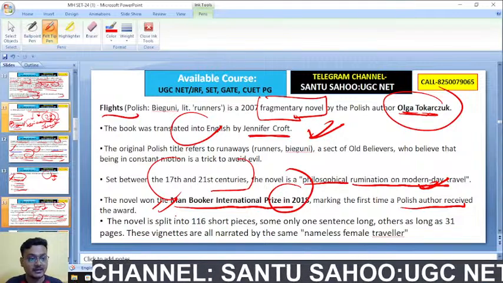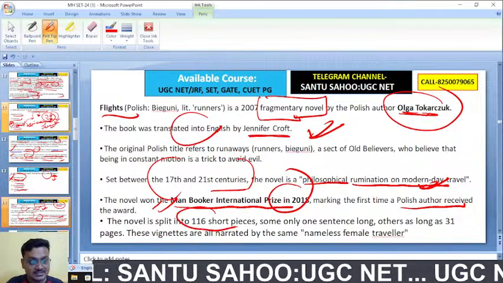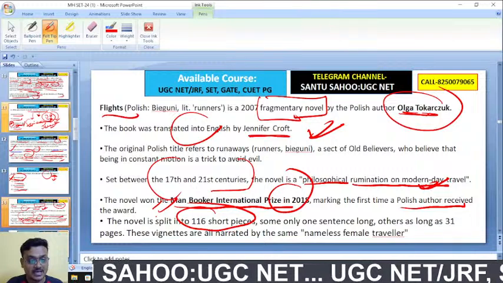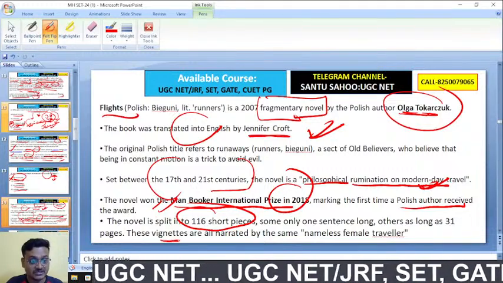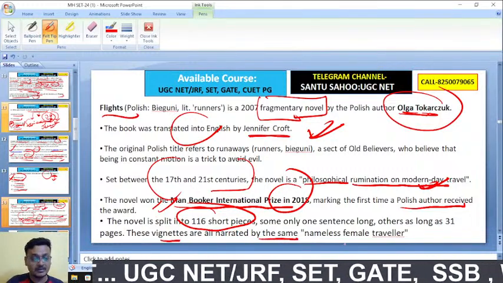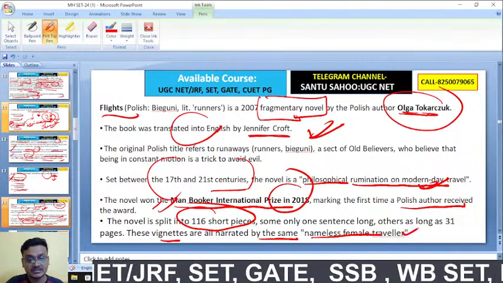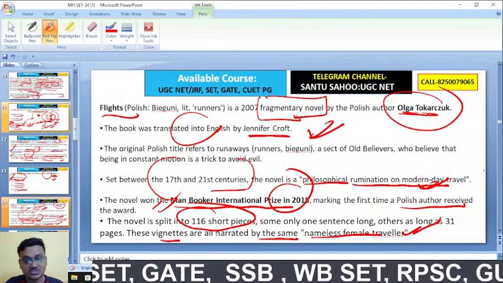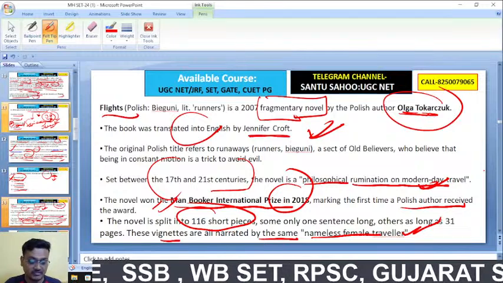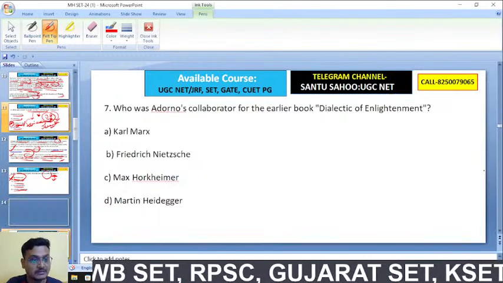The novel is split into 116 short stories, vignettes narrated by the same nameless female traveler. This is Flights by Olga Tokarczuk, a famous fragmentary novel.